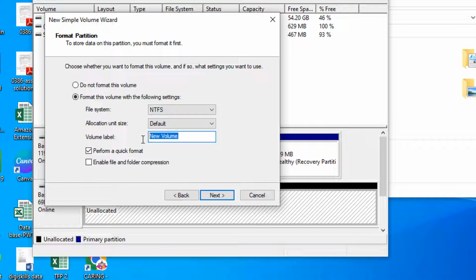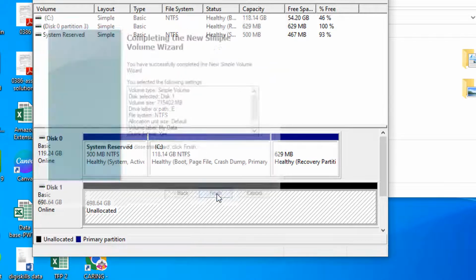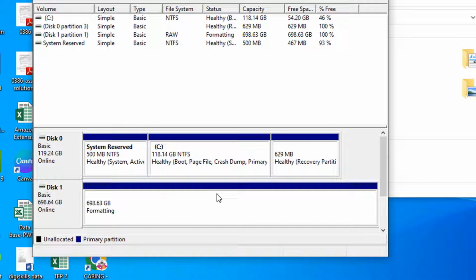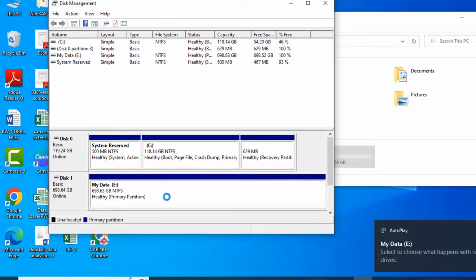Here you have a chance to relabel your drive. So I will put here my data. After that I will click on the next button as it is near to being finished. As I click finish, it will be finished. Now formatting starts. It is very important to know that if you have data in this HDD drive, please first make a backup of all this data, then go through this process.